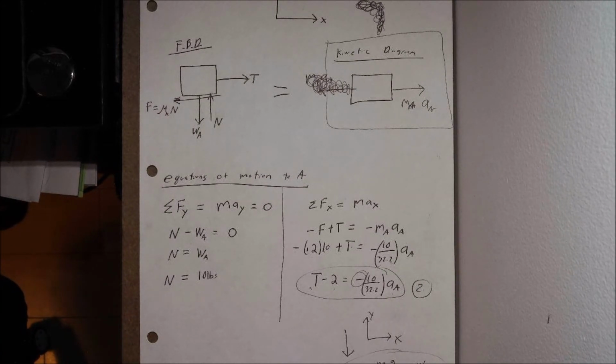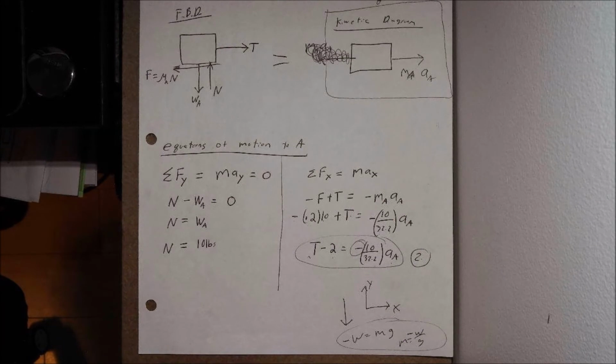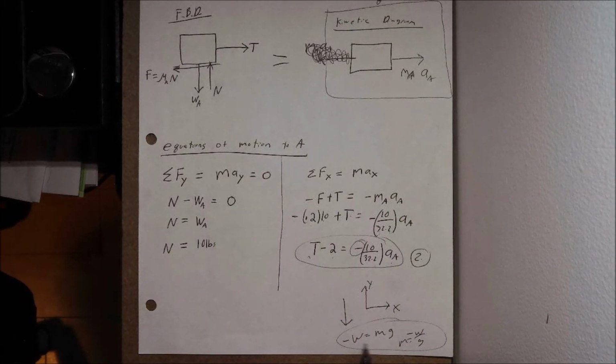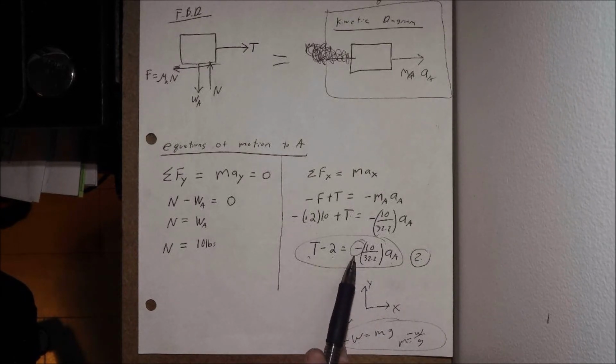So this is where sign convention is important. And I put a little note down here to go over that sign convention, of why we have a negative on the right-hand side of our equation of motion in the x direction. Well, because everything looks positive. But if you recall, weight is equal to mass times acceleration due to gravity. So if we have our weight here and we want to get our mass, we take our weight and divide by gravity. Our weight's a negative value because it's acting down. We chose y to be positive up, so that gives us that negative sign. So when we do this, weight equals mass times gravity, we have that negative, which plays in right there.